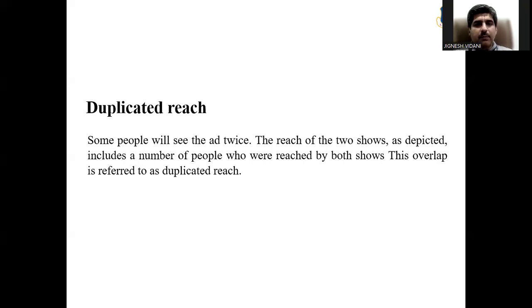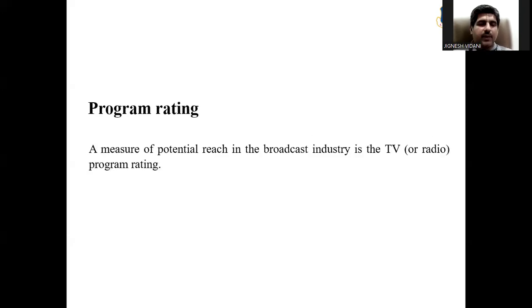Duplicated reach. Some people will see the ad twice. The reach of the two shows depicted includes a number of people who were reached by both shows. This overlap is referred to as duplicated reach.